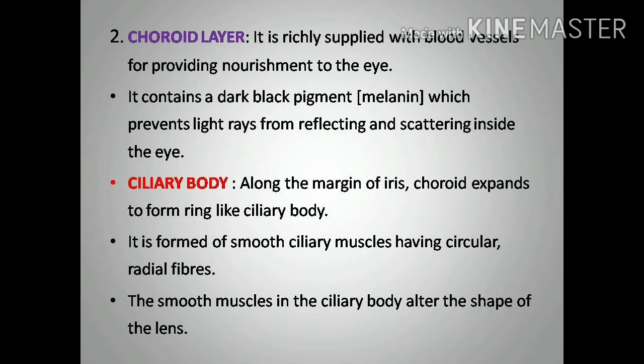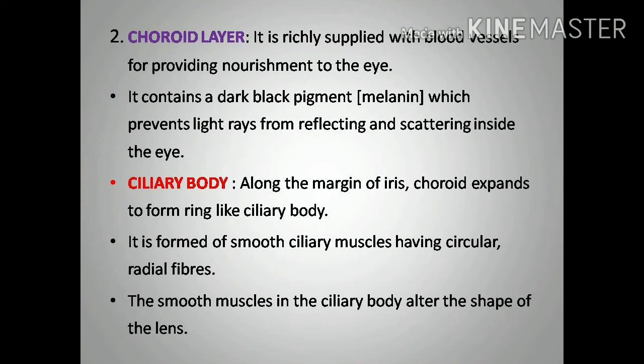So that's why this melanin pigment is very important. This melanin pigment prevents the light rays from reflecting and scattering inside the eye region. And in the choroid, we can see different structures.